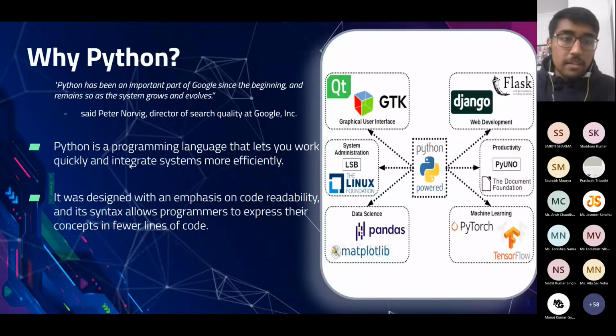So why Python? Python is specially designed to make it quick to write, with ease of integration with systems, and emphasis on code readability. The syntax was specially designed to make it easy for anyone to write code. Here you can see Python is used in almost every field of computer science.